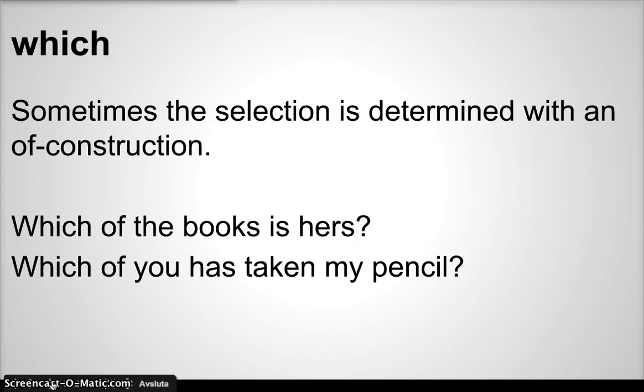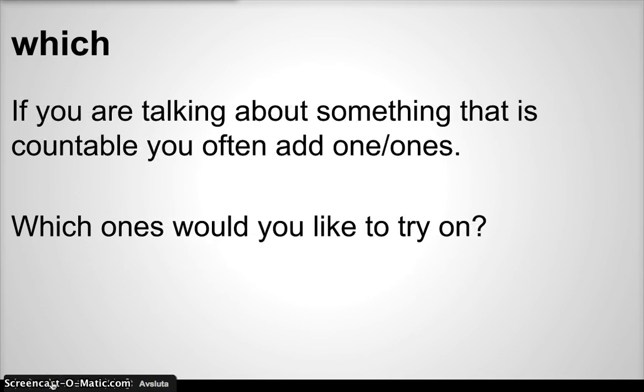So here I'm adding which of the books, or which of you, and not just which. And if you're talking about something that is countable, you often add one or ones. And here is an example of that. Which ones would you like to try on? For instance, if you're in a store trying on some clothes.